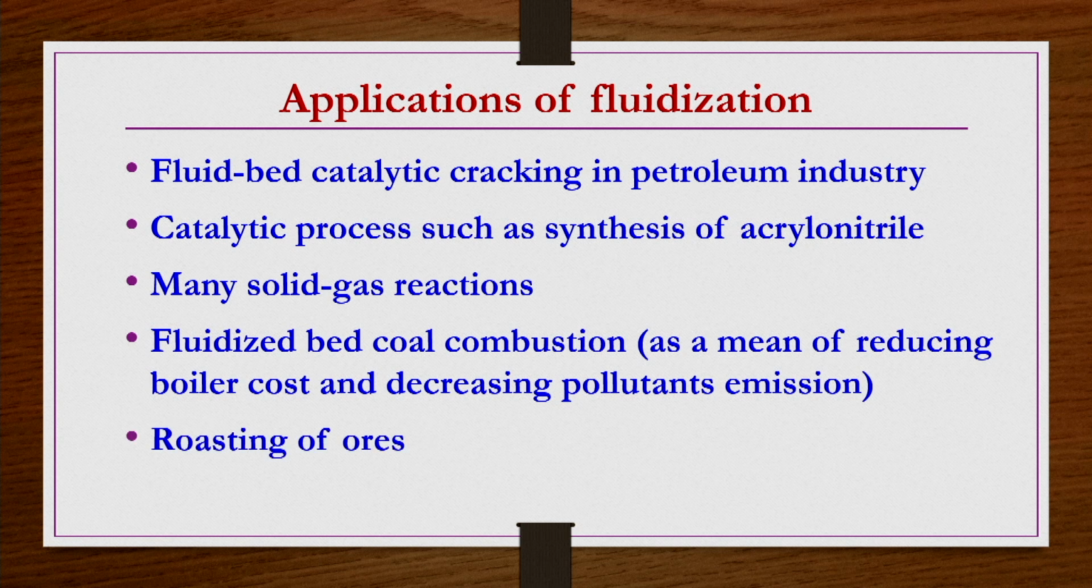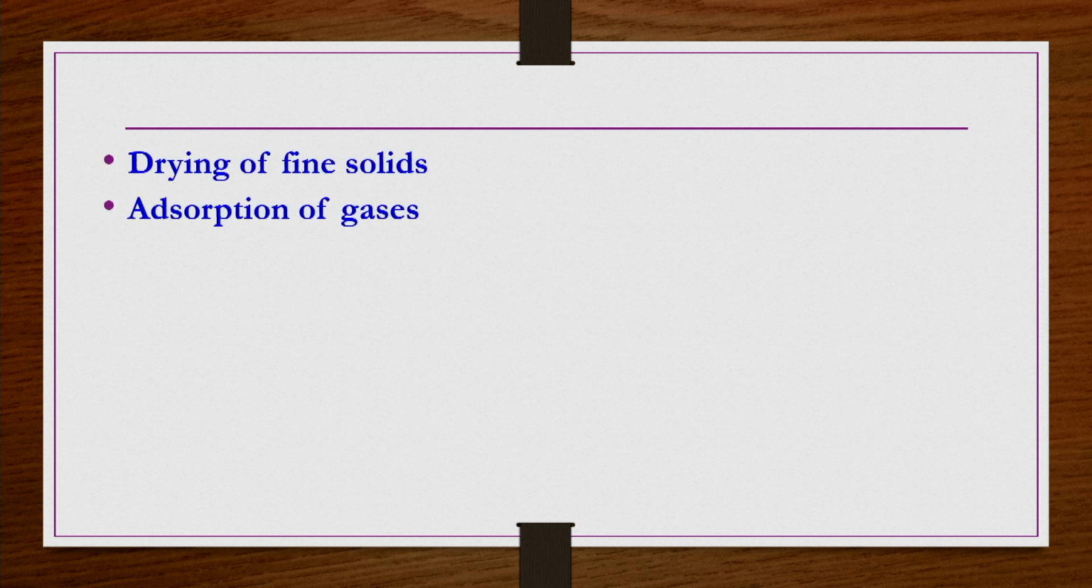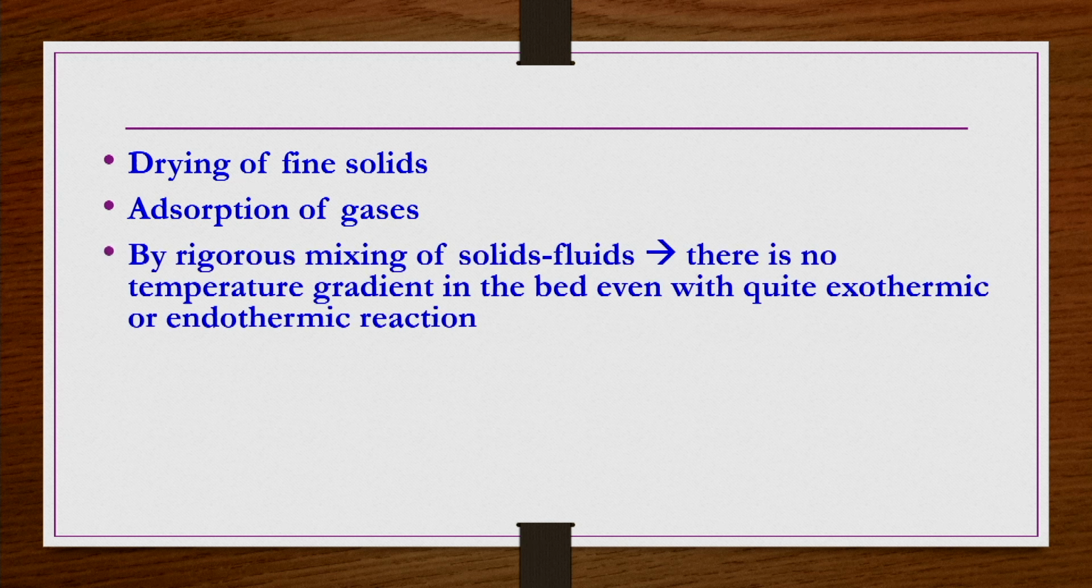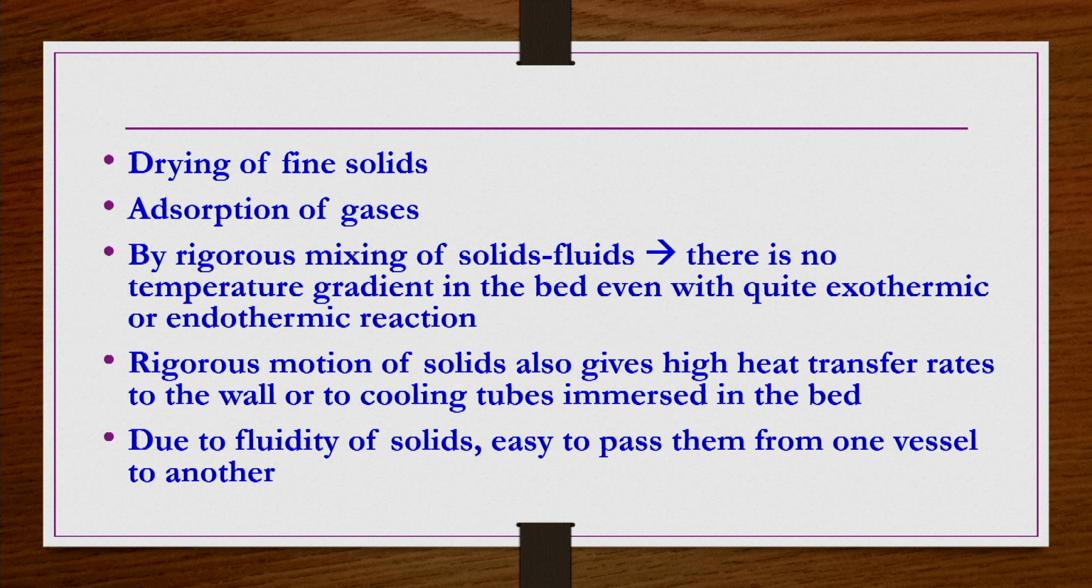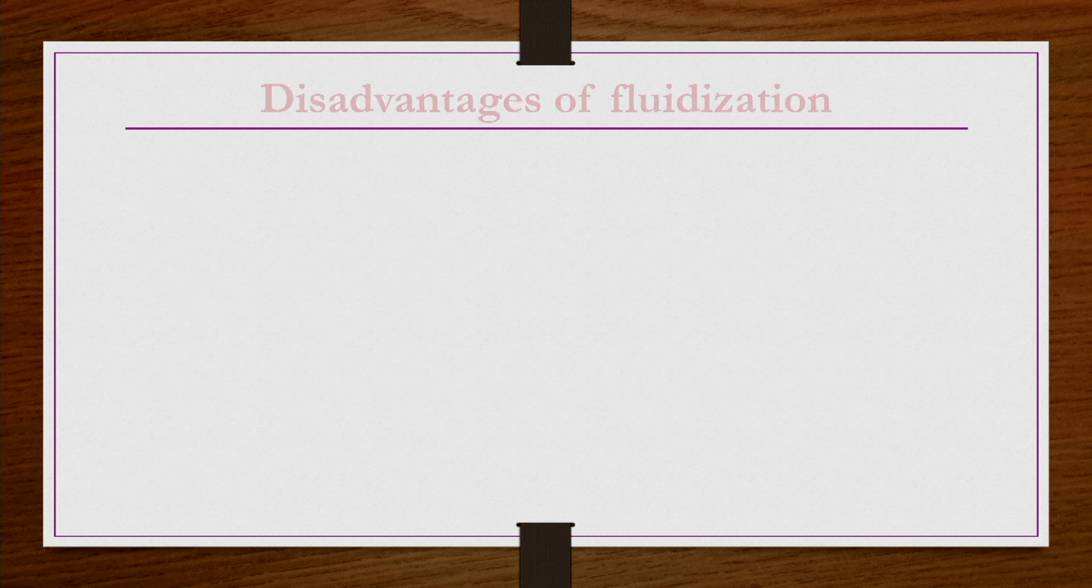Fluidized bed coal combustion is also used as a means of reducing boiler cost and decreasing pollutant emissions. Fluidized beds are also used for roasting of many mineral ores before subsequent unit processes, drying of many fine solids, and adsorption of several gases. There is also rigorous mixing of solids and fluids, so there is no temperature gradient in the bed, even with quite exothermic or endothermic reactions. Rigorous motion of solids also gives high heat transfer rates to the wall or to cooling tubes immersed in the bed. And due to the fluidity of solids, particles are easy to pass from one vessel to other vessels.